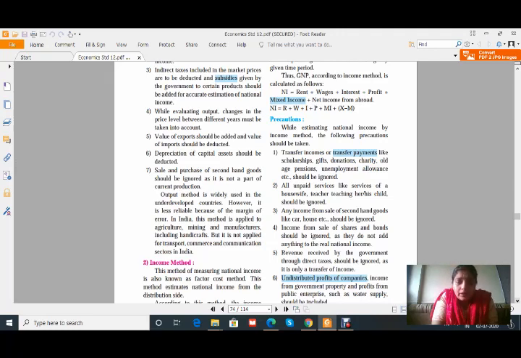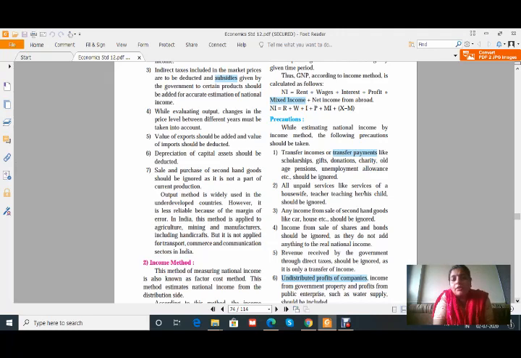Okay, while evaluating output, changes in the price level between different years must be taken into account. That means there may be a price change between the years. At the start of the year, whatever the price of the product is, it may not be the same at the end of the year. So we have to take into account this change. Depreciation of capital assets should be deducted. In the formula only, we have seen that depreciation should be deducted.